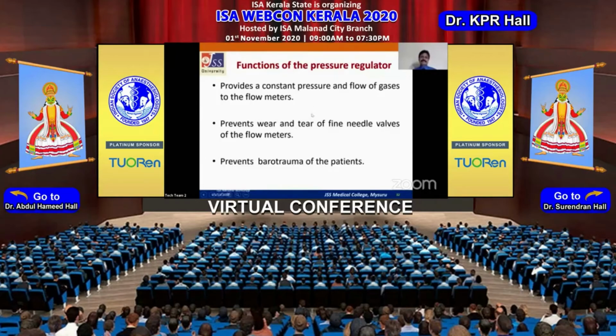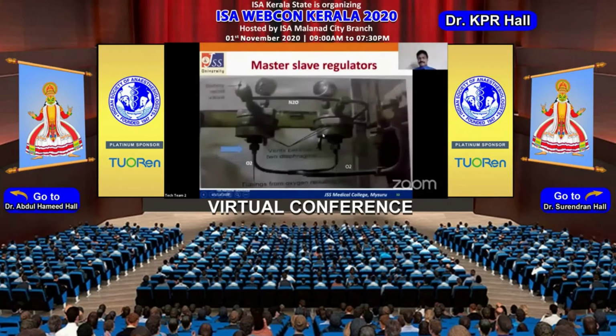Again, the pressure regulators also prevent the wear and tear of needle valves, and can prevent barotrauma to the patients. In the older machines, these pressure regulators worked as master and slave regulators, the master being oxygen and the slave regulator being nitrous oxide.